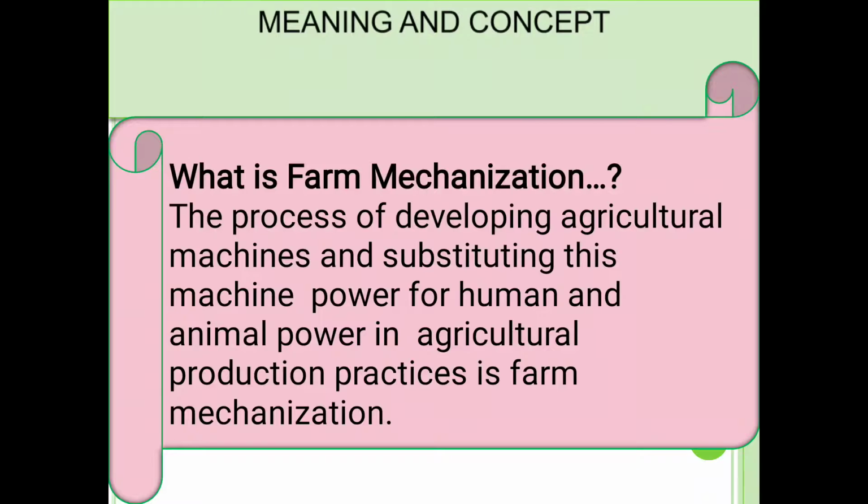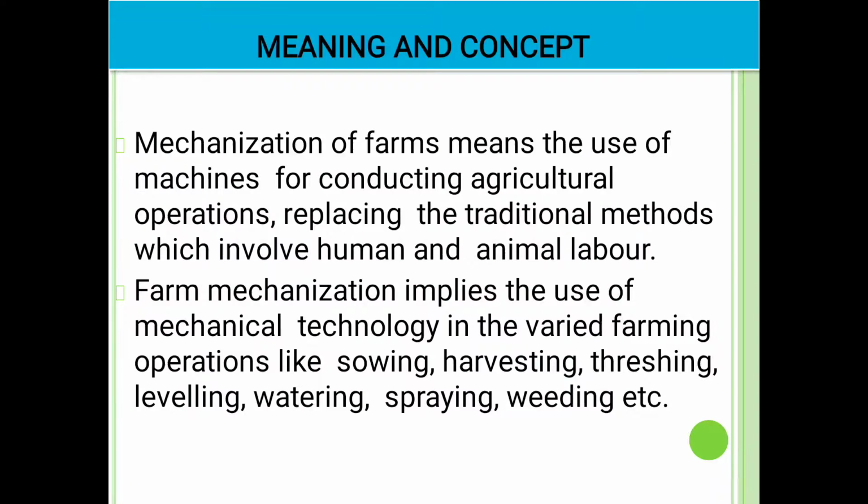Meaning and concept of farm mechanization. What is farm mechanization? The process of developing agriculture machines and substituting this machine power for human and animal power in agriculture production practices is called farm mechanization. Mechanization of farms means the use of machines for conducting agriculture operations, replacing the traditional methods which involve human and animal labor.